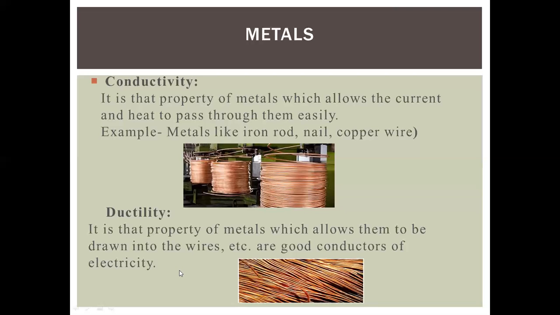Similarly, gold can be drawn into thin wire and used in different ornaments. Silver can be converted into thin wire. All this property of metals, being converted into thin wire, is called ductility. We can say metals are ductile. Ductile means having the property of ductility.